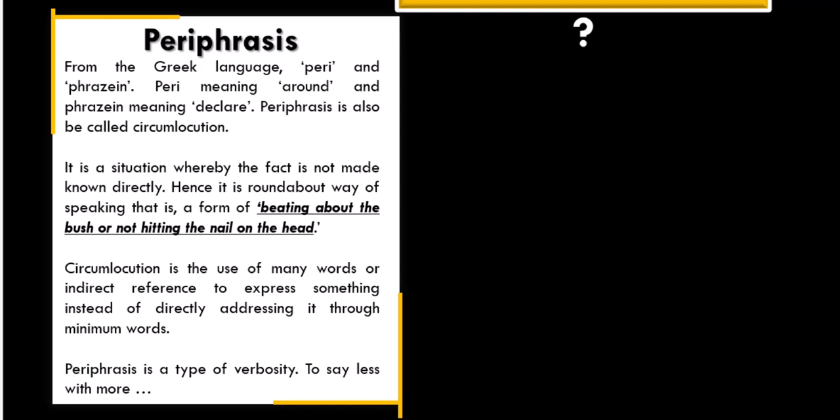Circumlocution is the use of many words or indirect reference to express something instead of directly addressing it through minimum words. Periphrasis is a type of verbosity, to say less with more.